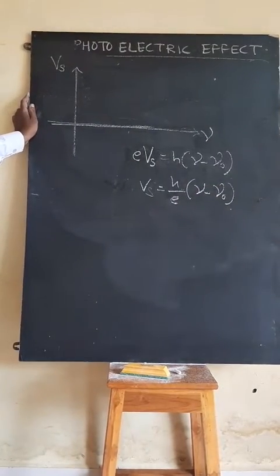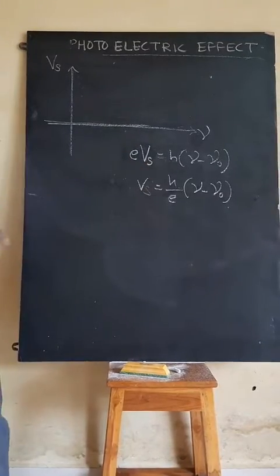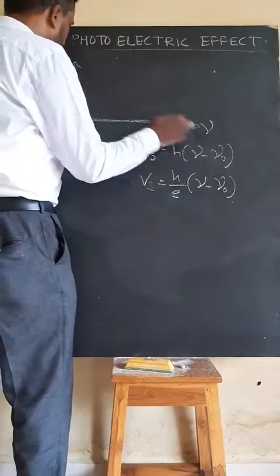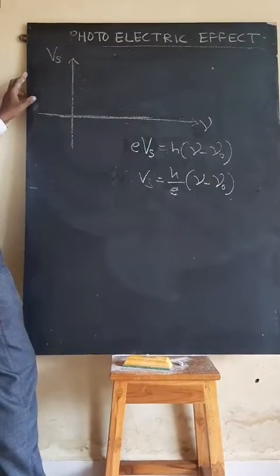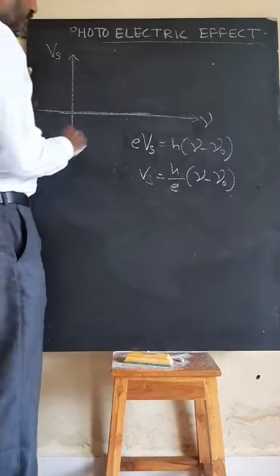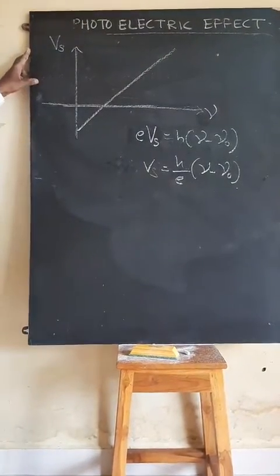Are you getting this part? h by e: here e is in multiplication, so it comes in the denominator. Now here is the frequency, and here the stopping potential. Then what will be the nature of my graph? My graph is like this.